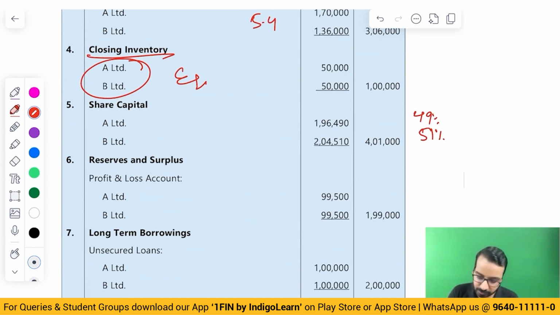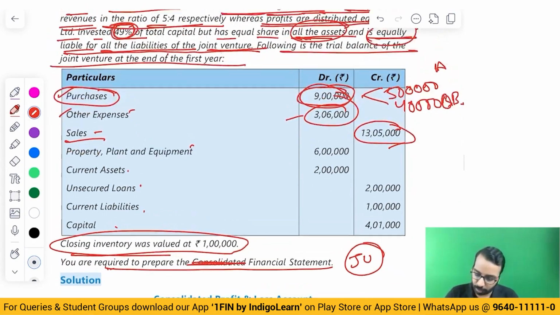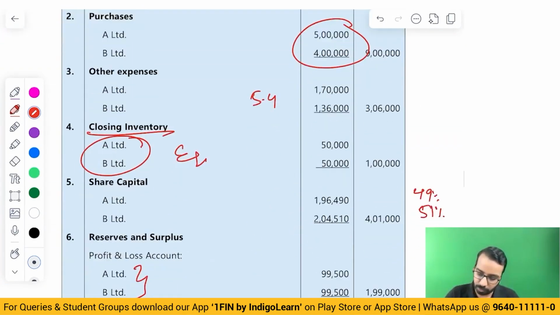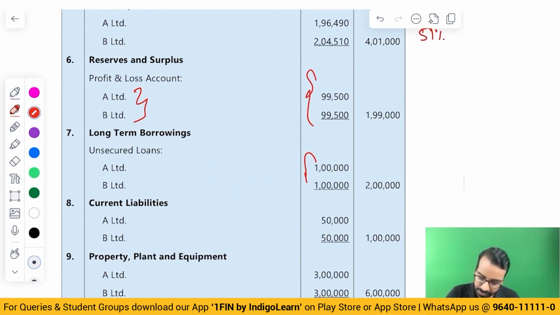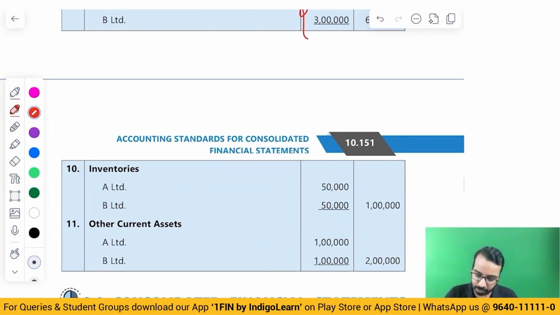Then reserves and surplus, profits are distributed equally. Typically, this does not happen in real life. It is very difficult to say that expenses and revenues you will share in the ratio of 5:4, whereas profits will be distributed equally. That doesn't work. But because they have given it in this question, we'll do it that way. Profit is to be distributed equally. What is the profit? 1,99,000. So profit of 1,99,000 is distributed equally. Liabilities distributed equally, long-term borrowings distributed equally, property, plant and equipment equally, inventories equally, other current assets equally.